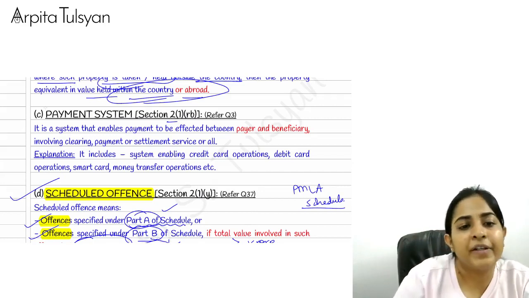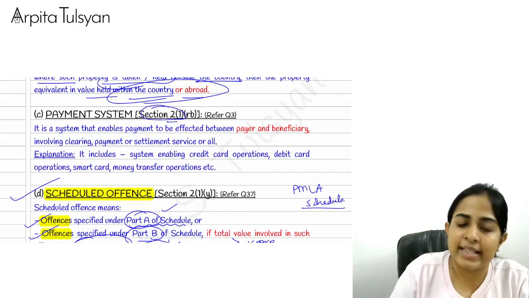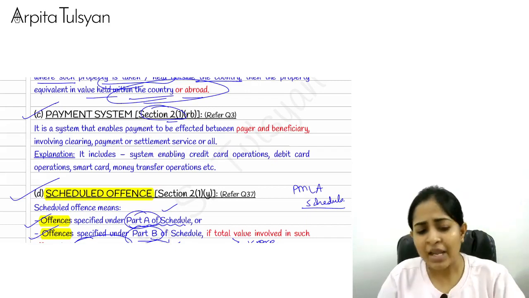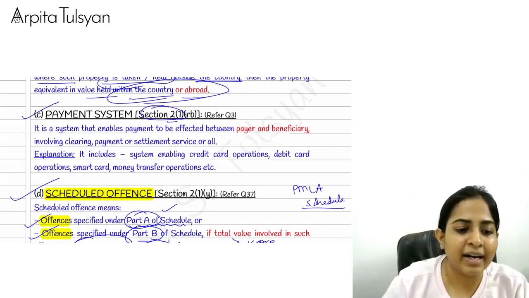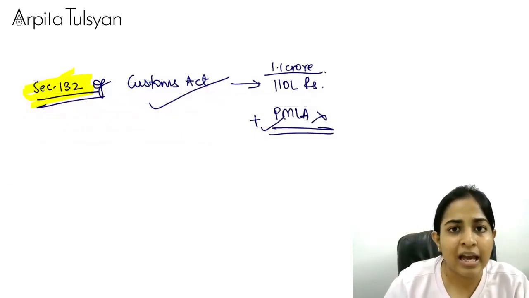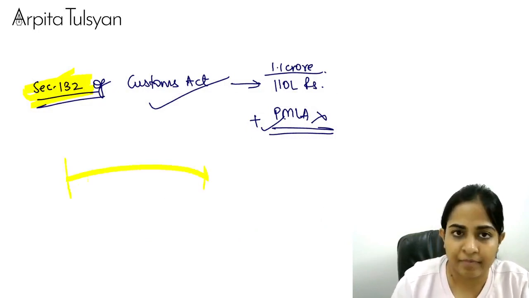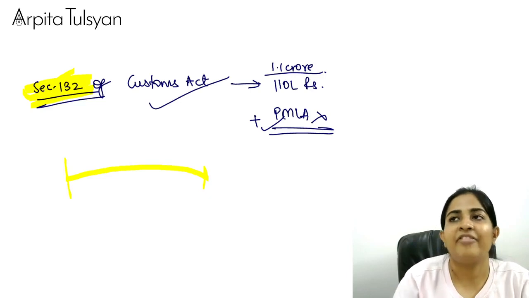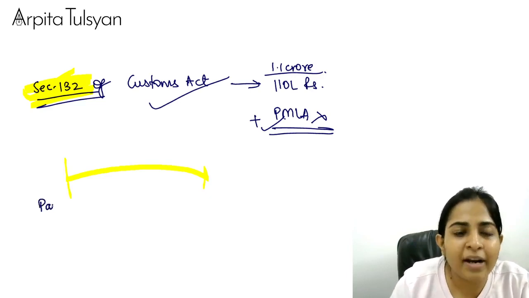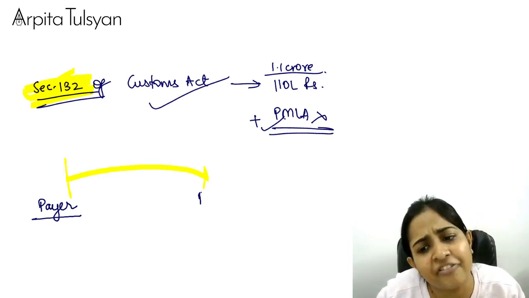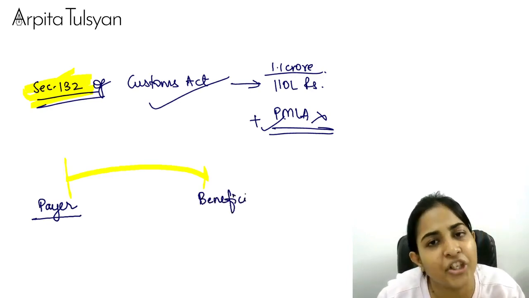Now here, section number 2, which talks about the payment system. This is a very general thing. Payment system is nothing but any such method by which money is transferred between two persons. For example, if you have taken law lectures, you have paid me the fees, so you are the payer, and I have received the fees, so I am the beneficiary.